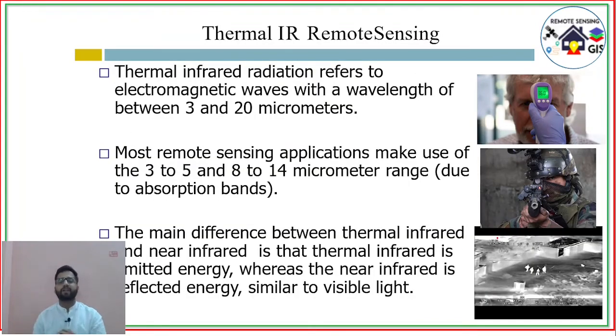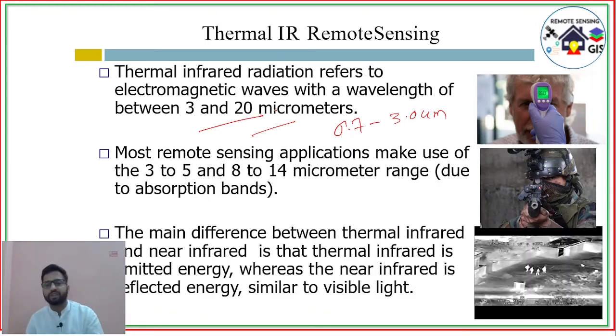So, thermal infrared remote sensing. Thermal infrared radiance refers to electromagnetic waves with a wavelength between 3 and 20 micrometer. So 0.7 to 3.0 micrometer is the reflected infrared, and 3 to 20 micrometer is the thermal infrared.